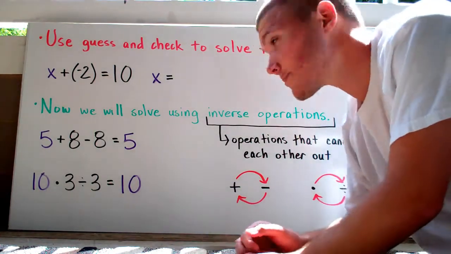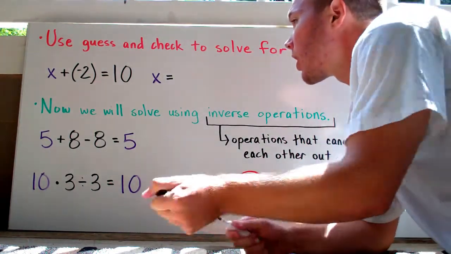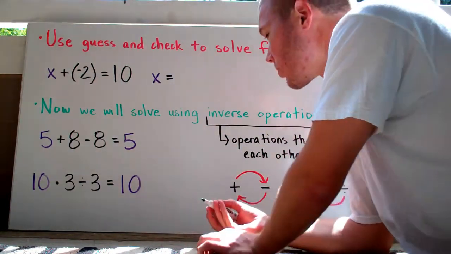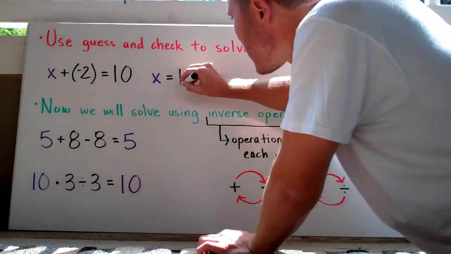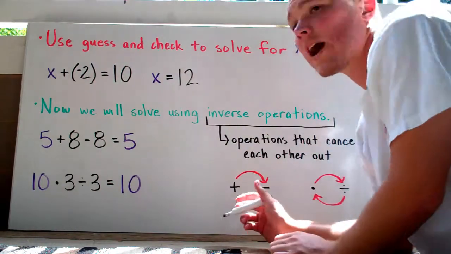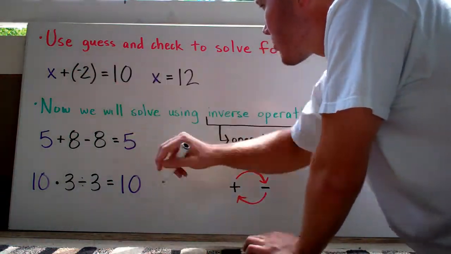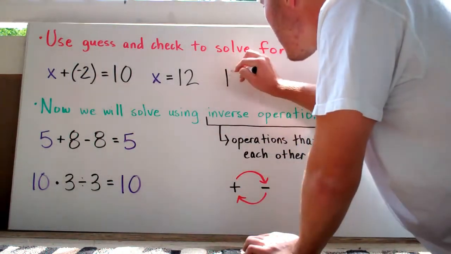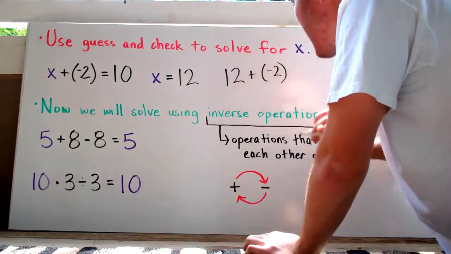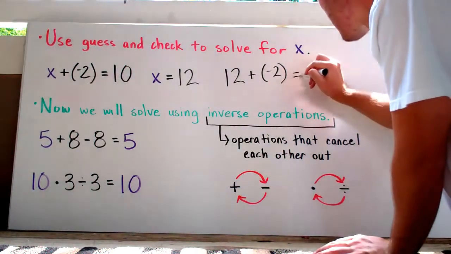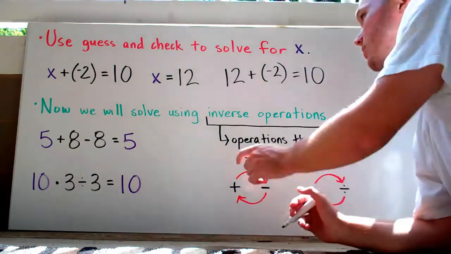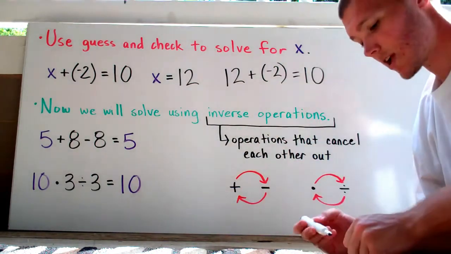Hopefully you paused it. Hopefully you figured out that X must equal 12. Because if I plugged in 12 for X, this equation would look like this: 12 plus negative 2 equals 10. And that's exactly right. 12 plus negative 2 equals 10.